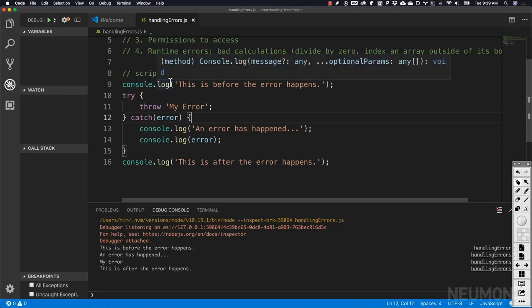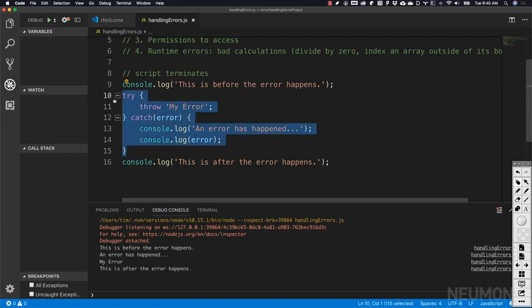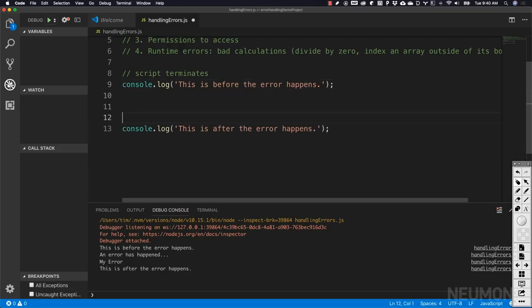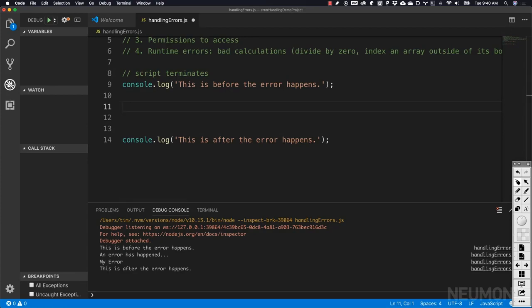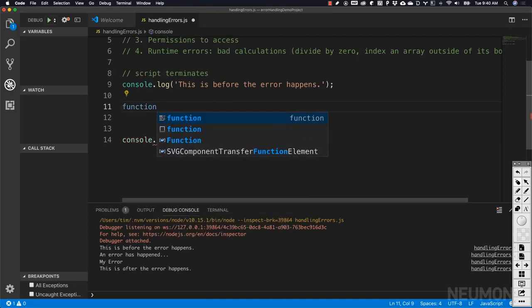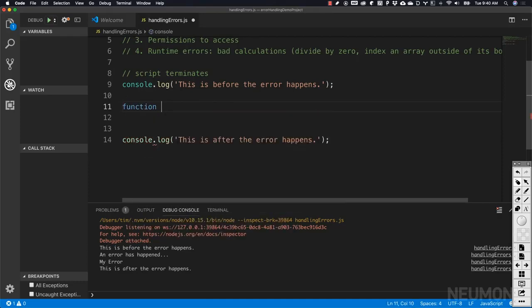Let's do a little bit more specific example, a more concrete example. Right now it's kind of contrived because why in the world would we just simply throw an error? Let's come up with something that actually provides us with a really good example of when we might have errors and how we might catch them. Let's start off with a function, and let's design our own function that does something. Let's do a divide function, and let's handle a divide by 0 that might happen.